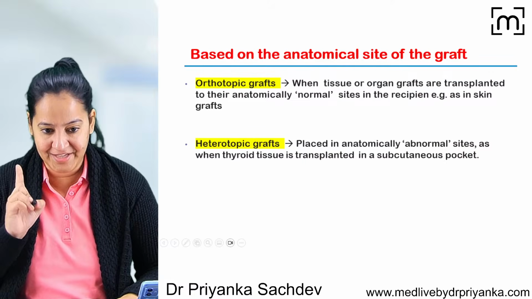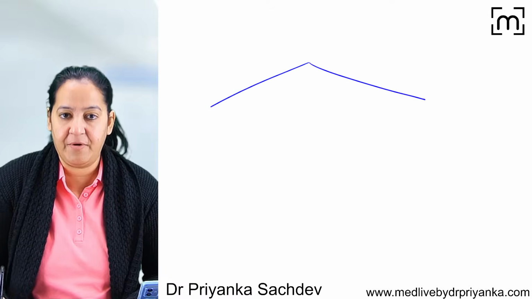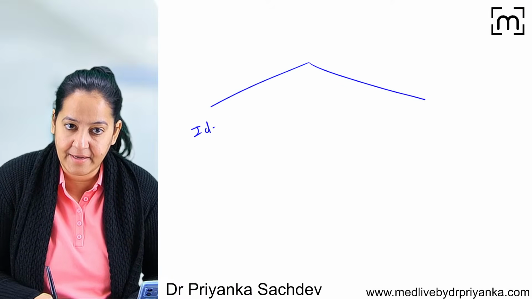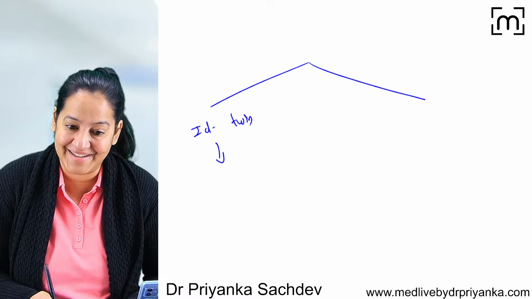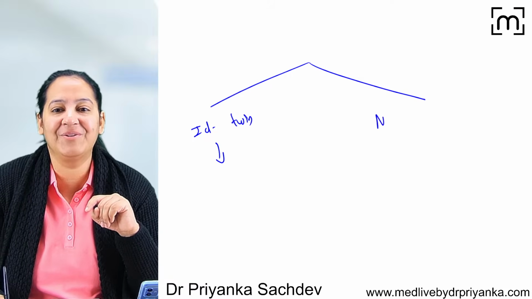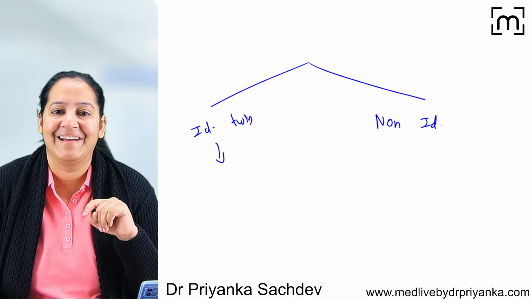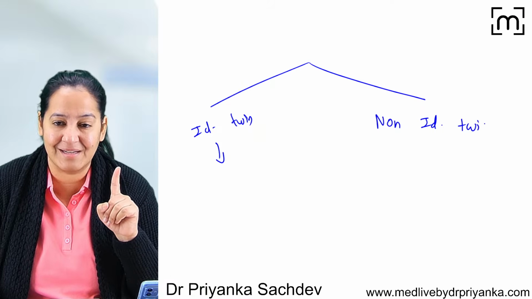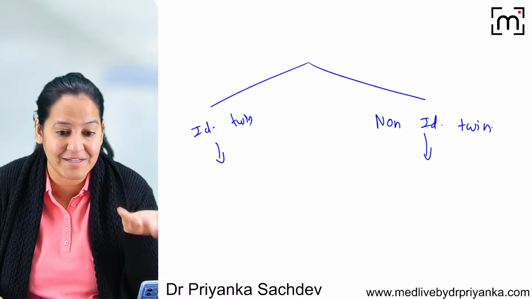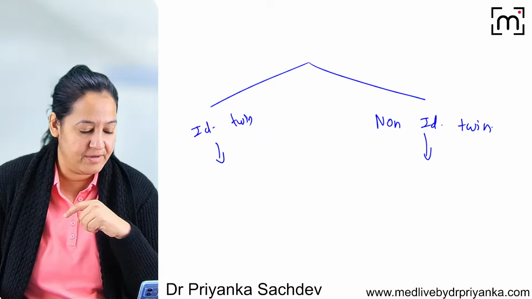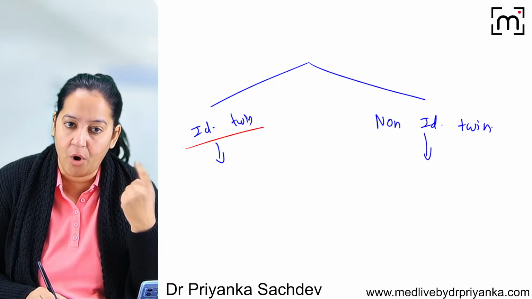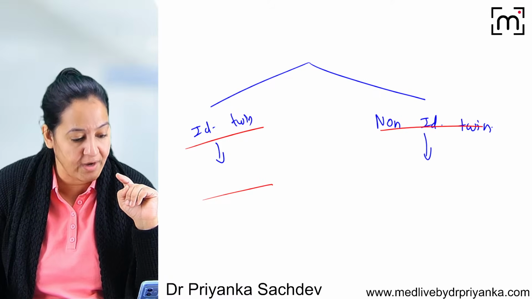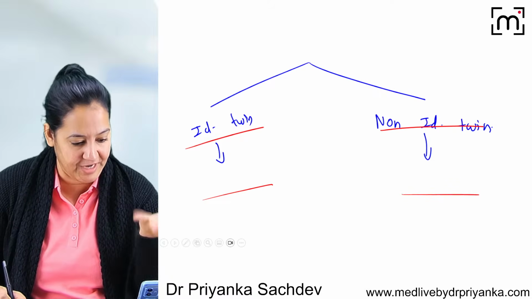Okay, let me ask you a question. Tell me the type of graft if the donor is the identical twin. You all know that. But tell me the type of graft if the donor is the non-identical twin. Once there was a question on non-identical twin and students got confused. If the donor is the identical twin, what do you call such graft? And if the donor is a non-identical twin, what do you call such graft? You tell me first.